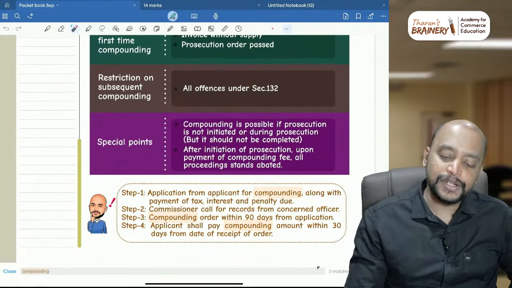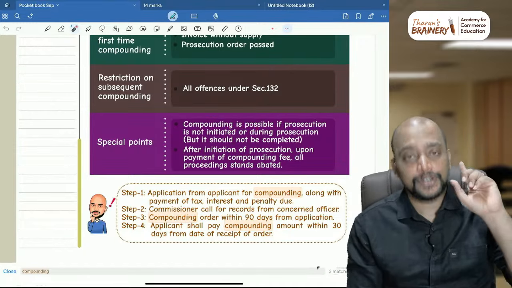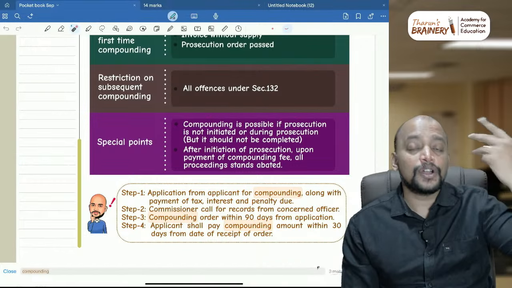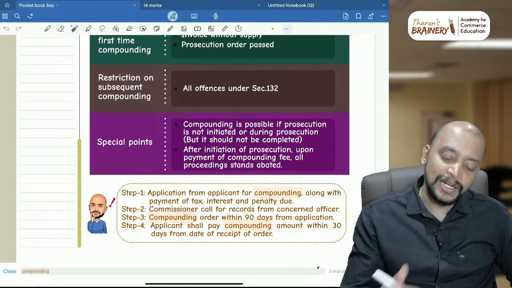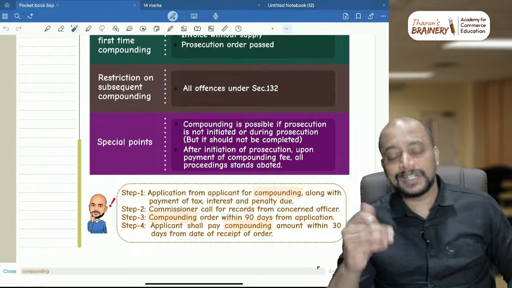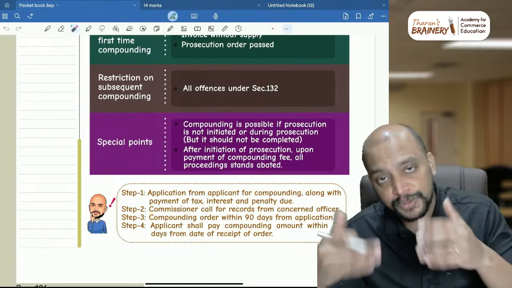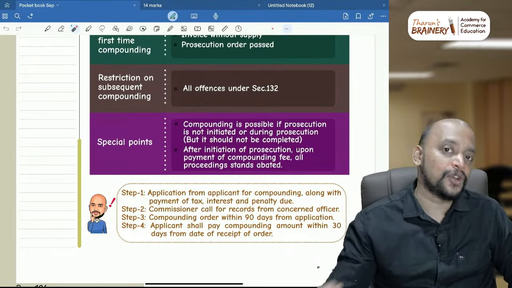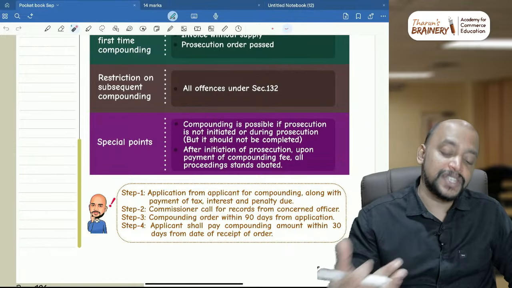And special points, compounding is possible if the prosecution is not initiated or the prosecution is ongoing, but if the prosecution order is passed, then compounding is not possible. After initiation of prosecution, that is they started the prosecution, means imprisonment proceedings they started, even then we can pay the compounding fee and the proceedings will be dropped, will be abated, so the officer will withdraw the case.